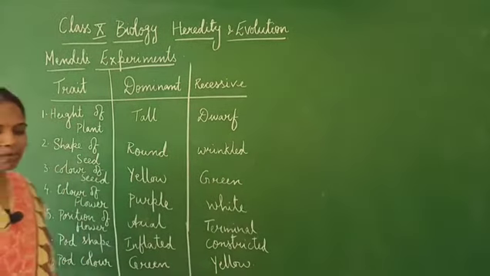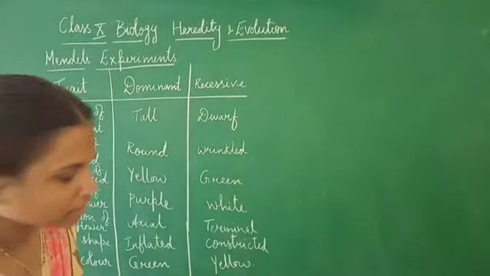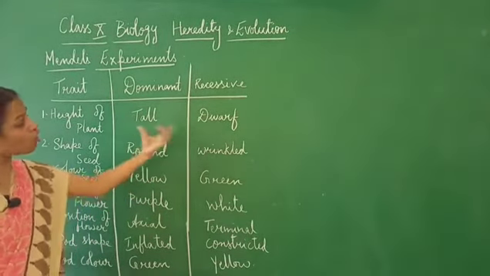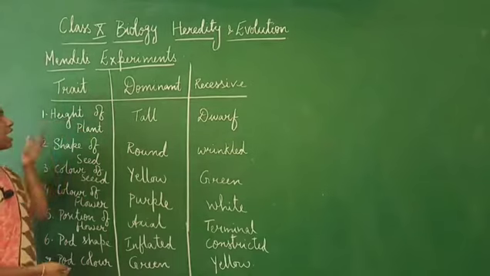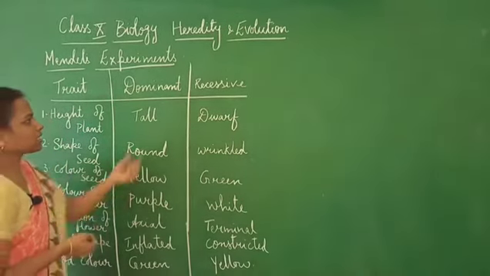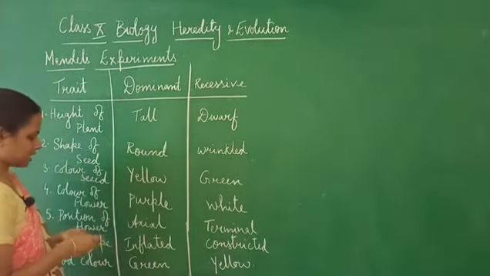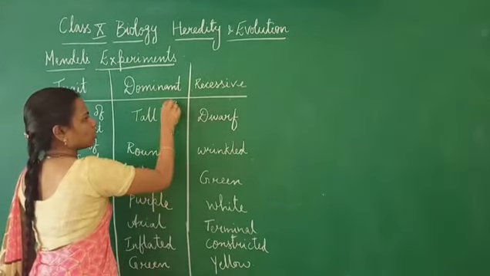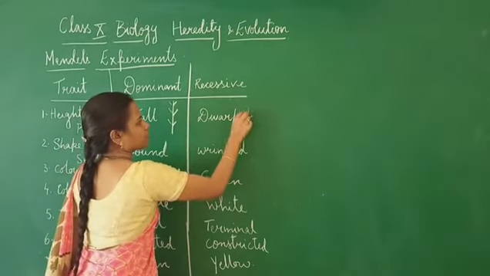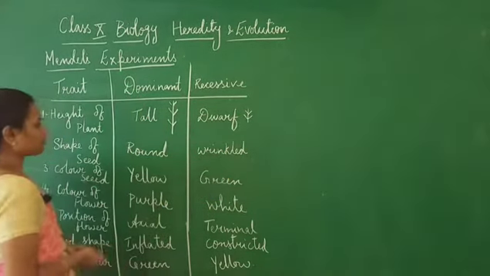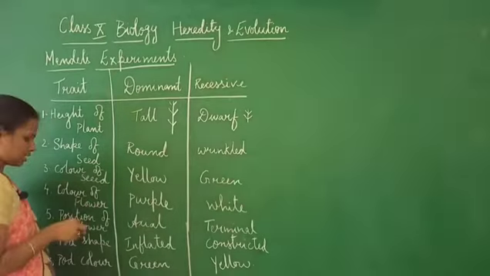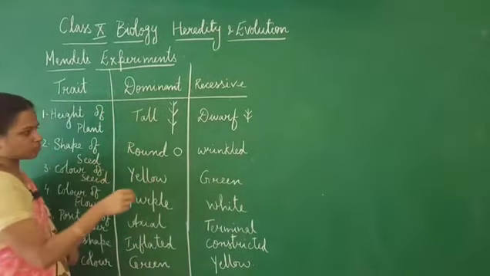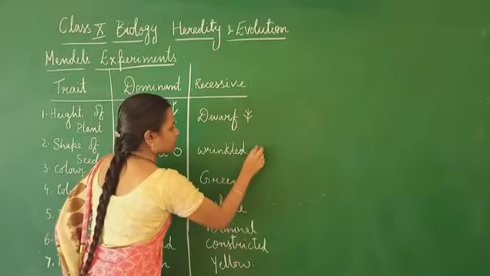So now the plant actually has different allelic forms or the contrasting forms of a particular character. So the height of the plant is expressed in two forms, that is either the plant is tall or the plant is dwarf. And coming to the shape of the seed, it may be round, smooth in texture from outside, or wrinkled.